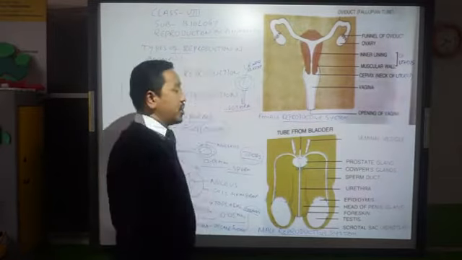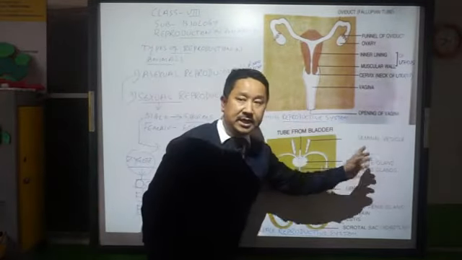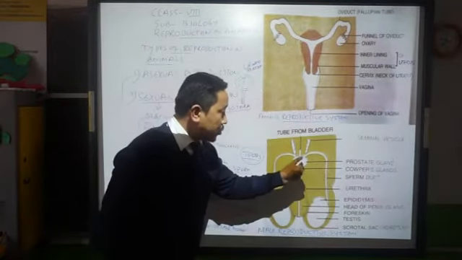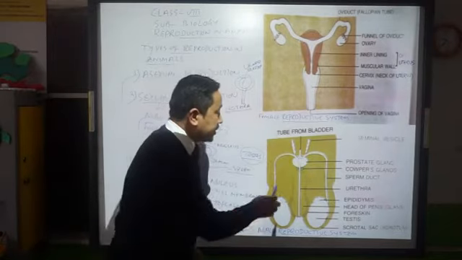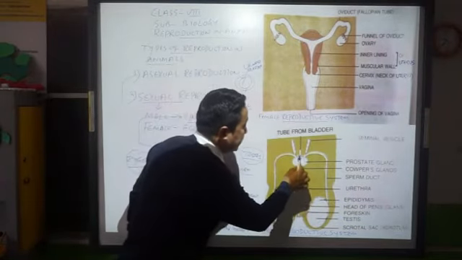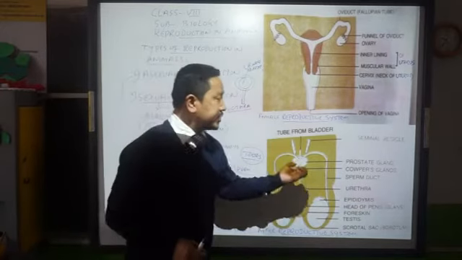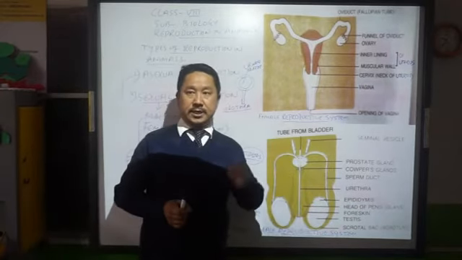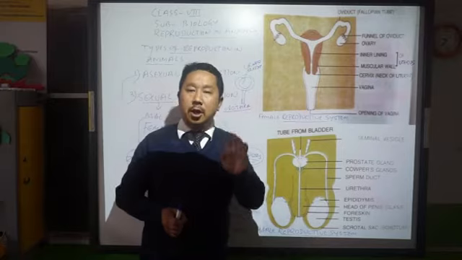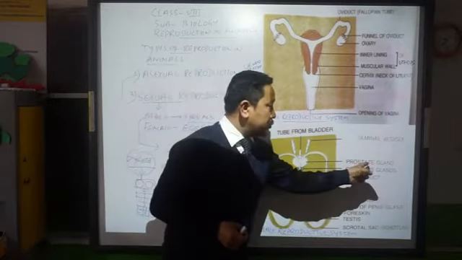The prostate gland surrounds these sperm ducts and produces an alkaline chemical.